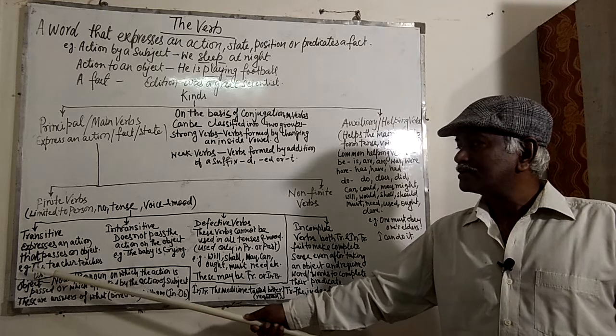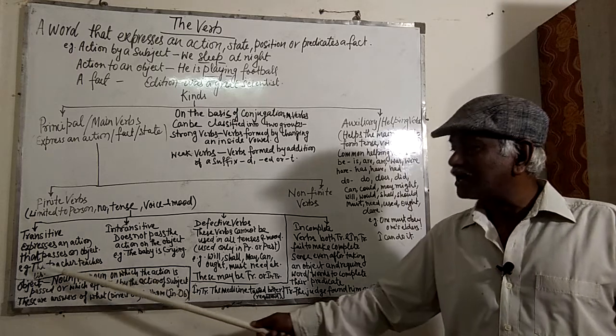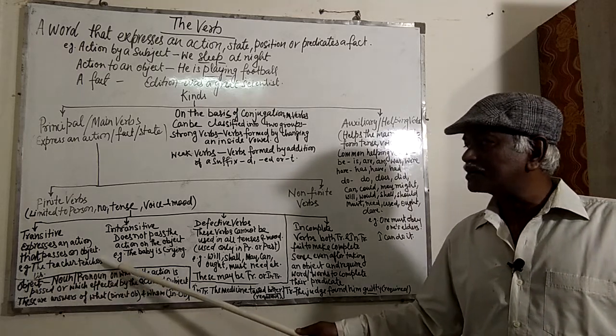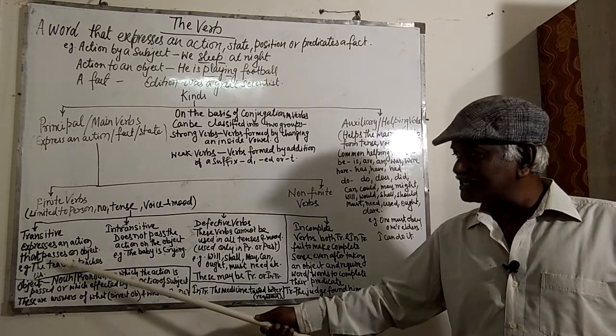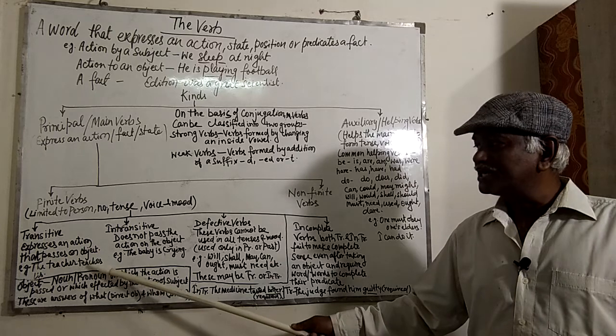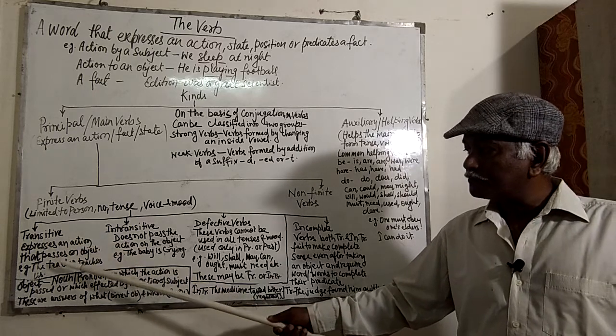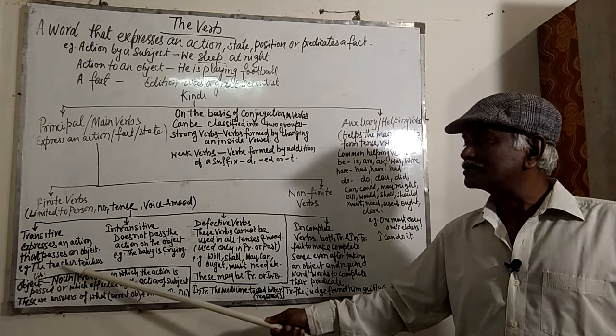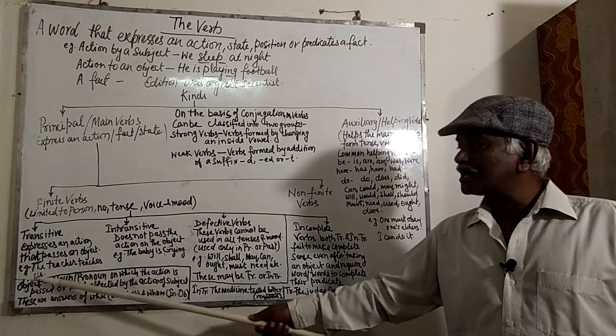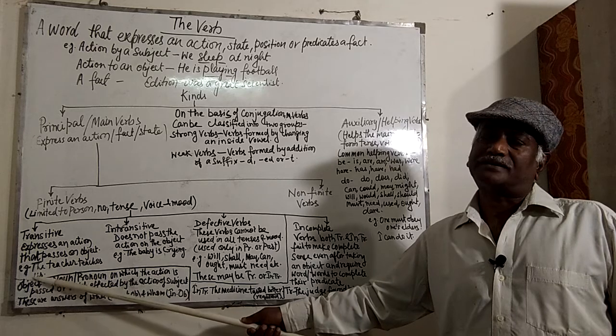For example, the teacher teaches us. Here teaches becomes a transitive verb as the action of the teacher teaching affects us. We are affected by the action of the teacher. So this us becomes the object here.